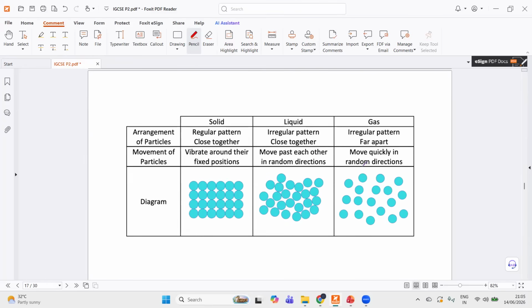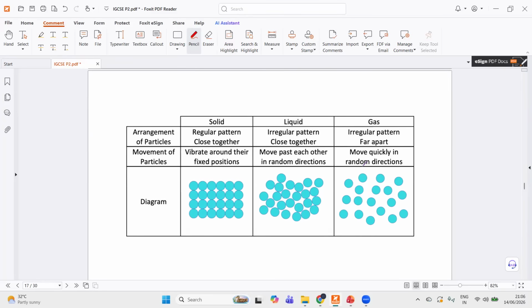For unit 5, you have a very common concept of arrangement and movement of particles in solids, liquids, and gases. So always remember, in solids, they're arranged in a regular pattern and the particles are close together. And for the movement in solids, they vibrate about fixed positions. And when it comes to liquids, they are irregularly arranged and they're still close together, but it's just not regular like solids. And they slide past each other in random direction.